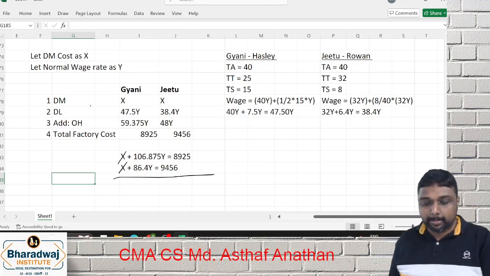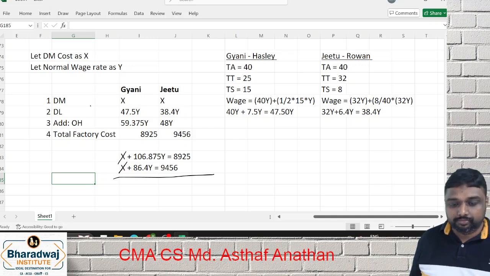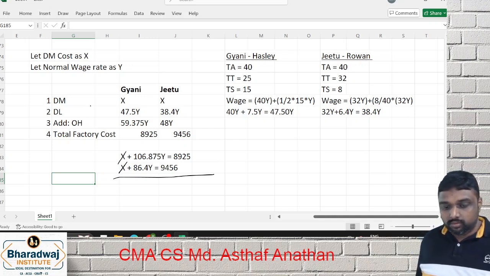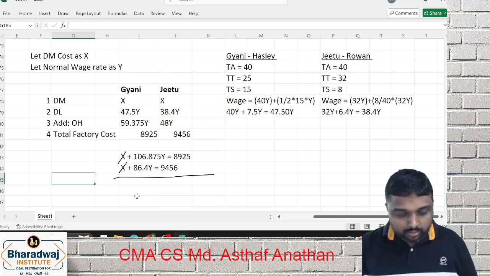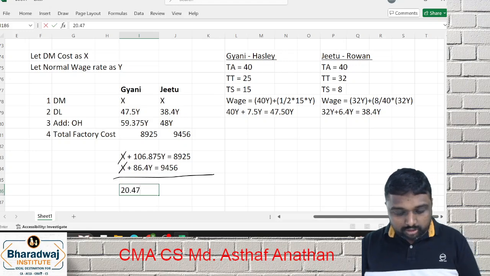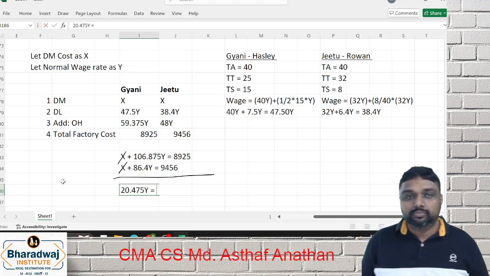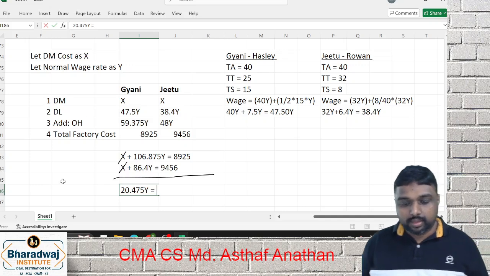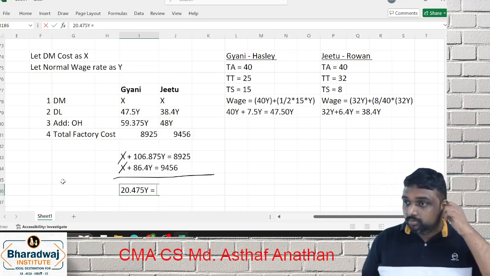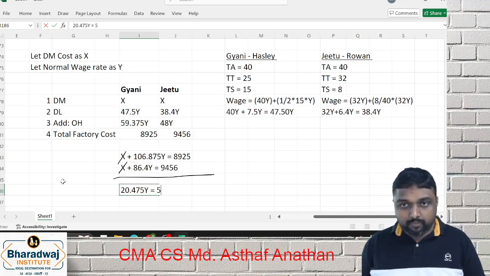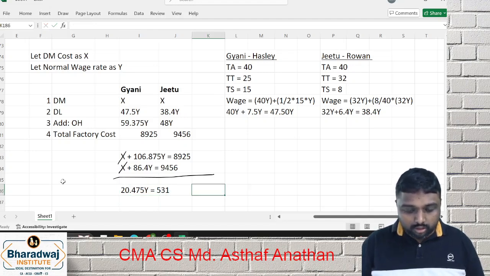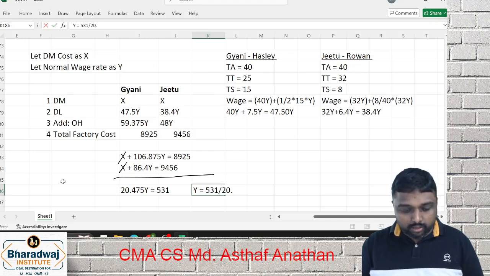What is the difference? 20.475y is equal to 531. So y is equal to 531 divided by 20.475.